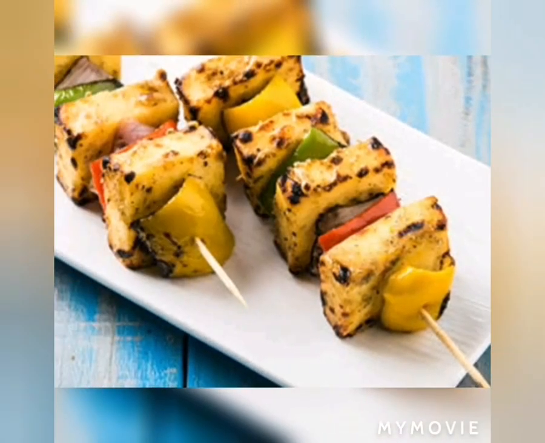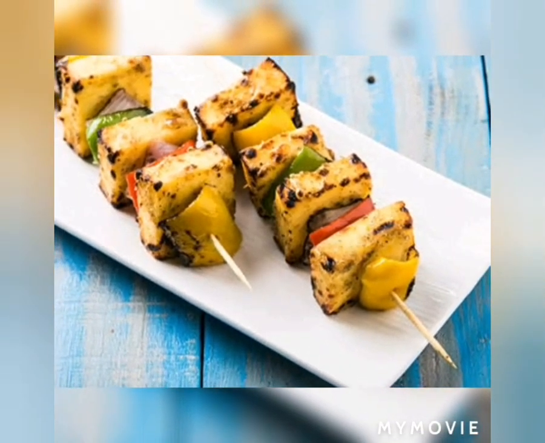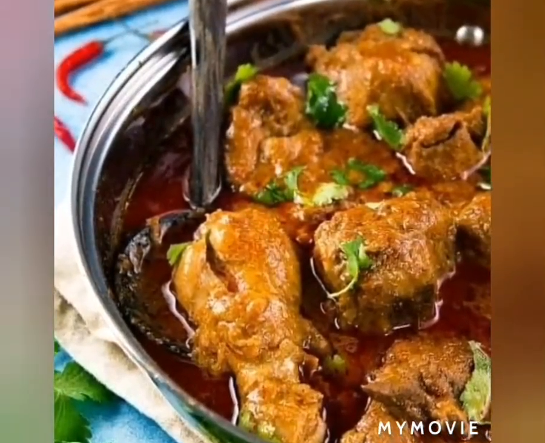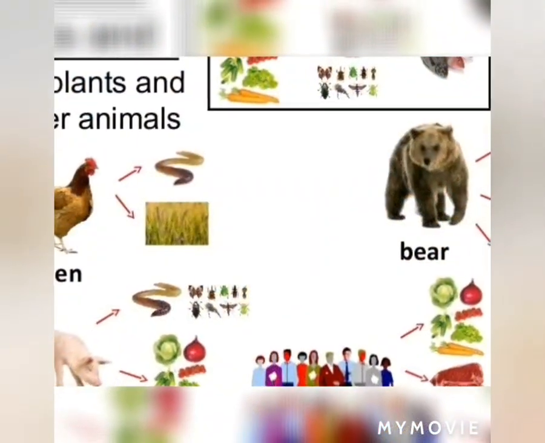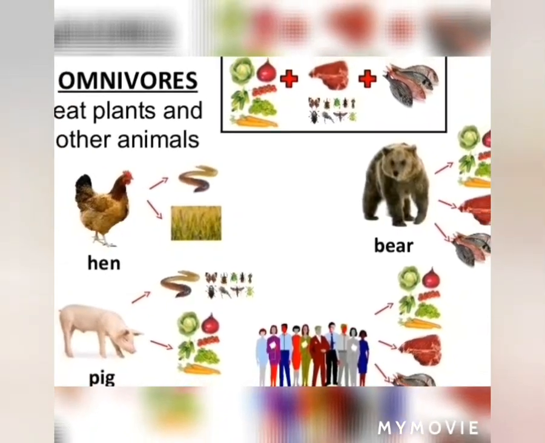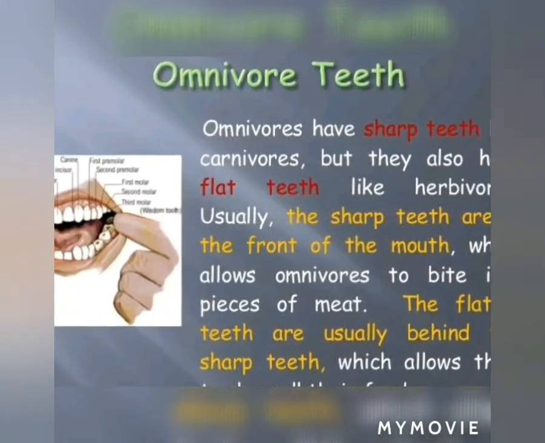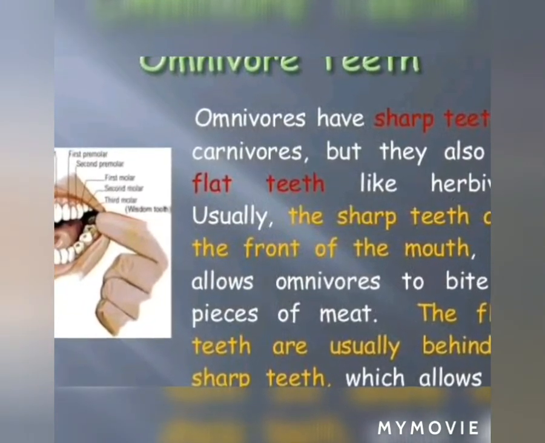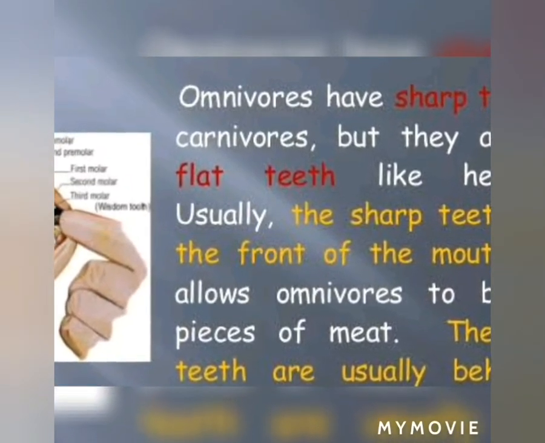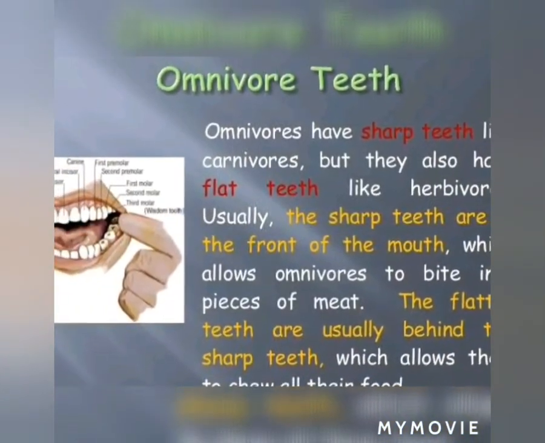Similarly, we human beings also eat both vegetables as well as what? Yes, chicken, mutton, egg, fish, prawn. So we are called omnivorous animals. Omnivorous animals have the features of both herbivorous and carnivorous. So what type of teeth do the omnivorous have? Yes, they have a mixed kind of teeth. What is mixed? They have the teeth of herbivorous as well as carnivorous. Okay? Mixed kind of teeth.